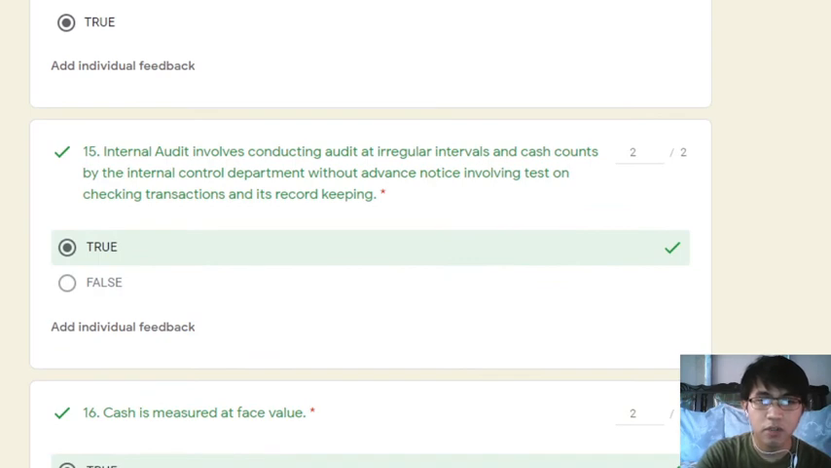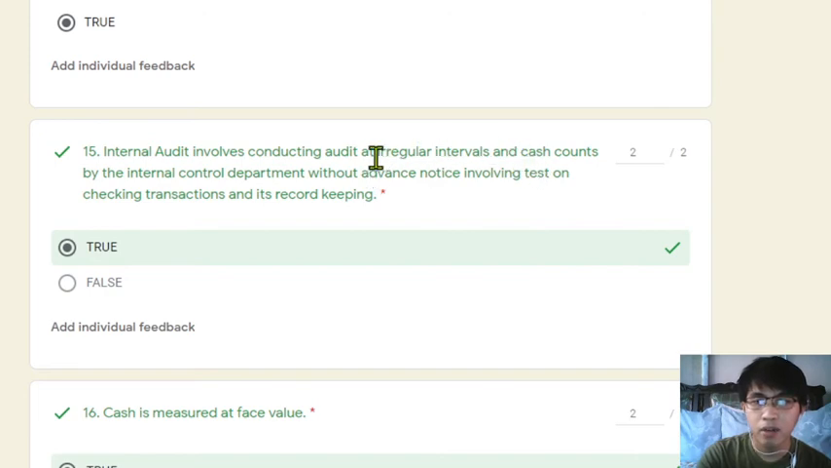Internal audit involves conducting audit at irregular intervals and cash counts by the Internal Control Department without advance notice involving tests on checking transactions and its record keeping. So this statement is correct. Ang sinasabi dito, dapat daw yung pagko-conduct ng audit, it should be irregular. It should be at a irregular interval.